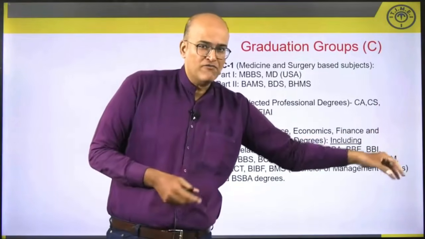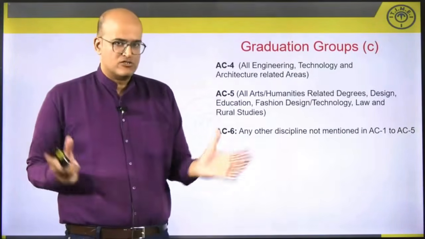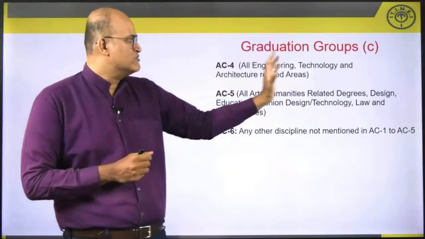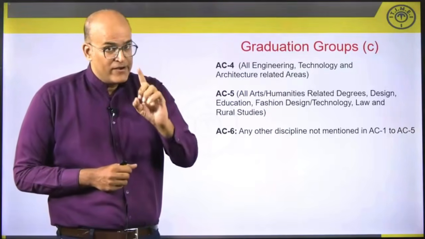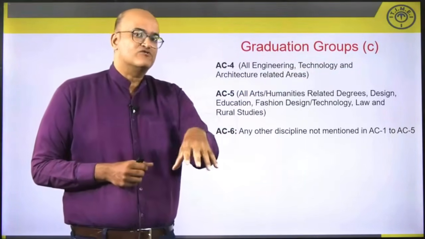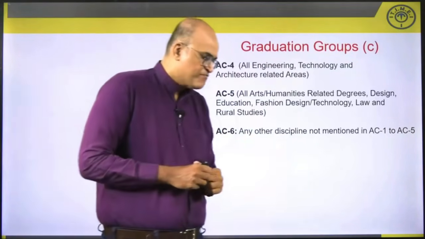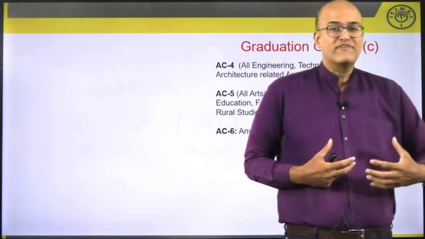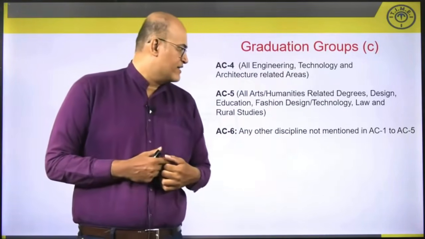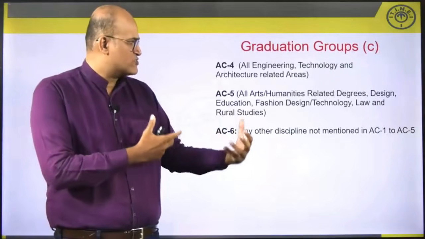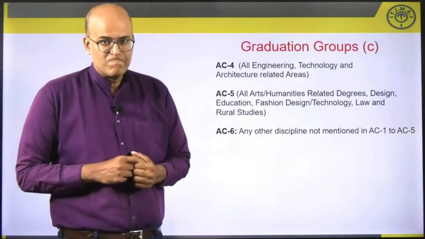This will be a big pool of applicants. Then as far as AC4 is concerned, again this is a humongous pool, because in AC4 all engineering, technology and architecture related areas have been put. Mind you, this also includes agriculture engineering aspirants. So all of them will be in AC4. Finally, we have AC5. AC5 are those who have done Bachelor of Arts. So the people who have gone into humanities and related degrees like design, education, fashion technology, fashion design, law, rural studies, all of them have been put in AC5, right?